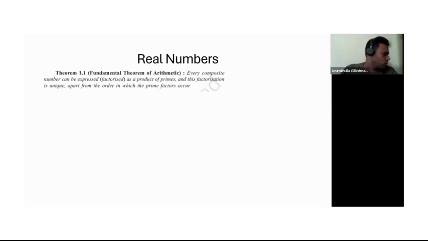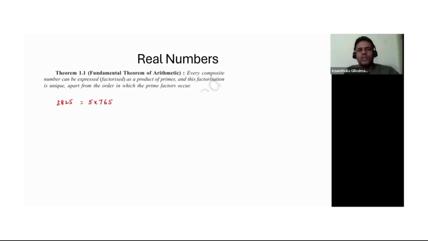Understood? For example, let's take another example. 3825. Let's do this. This is a composite number. As I have a 5 at the end, I'll start with 5. 5 ones are 5, 5 sevens are 35, 5 sixes are 30, then I have 25. 5 fives are 25.